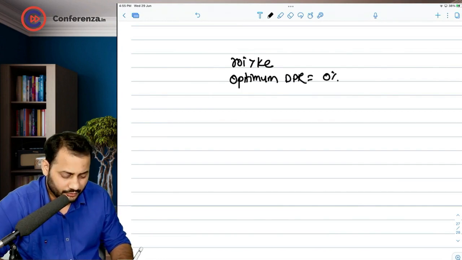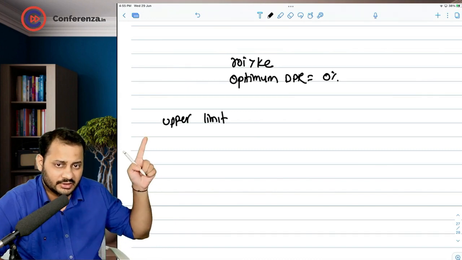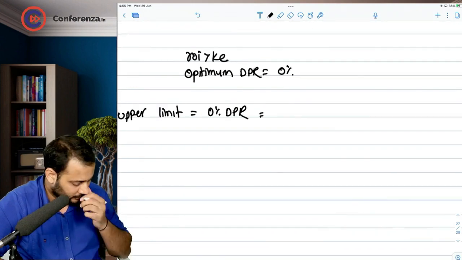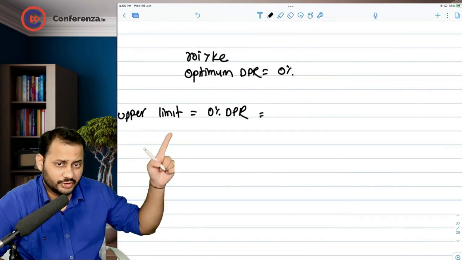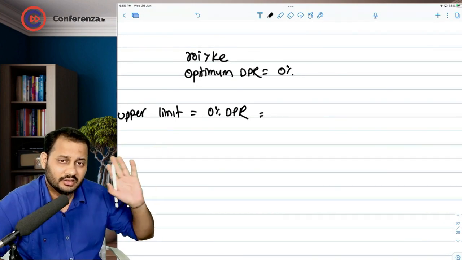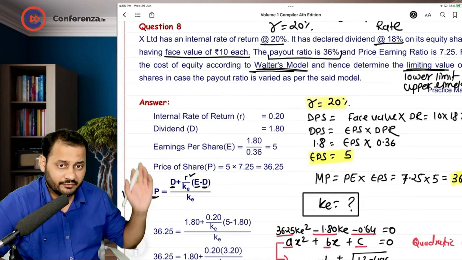So we are going to calculate the two limits. The upper limit means the highest price, which will be arrived at 0% DPR. So let's calculate the market price. Zero dividend payout ratio means the entire amount will be retained as earnings. And what was the earning per share? Earning per share was 5 rupees.